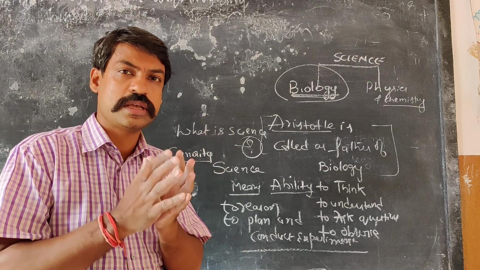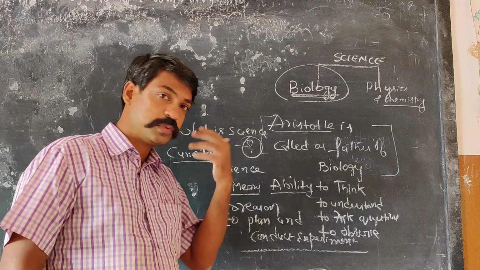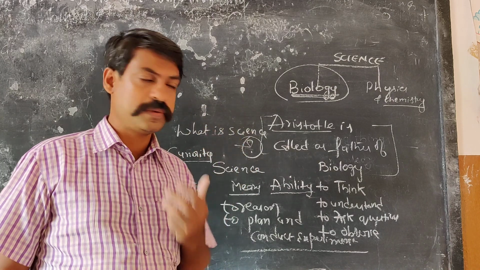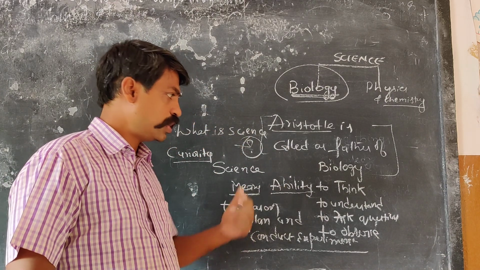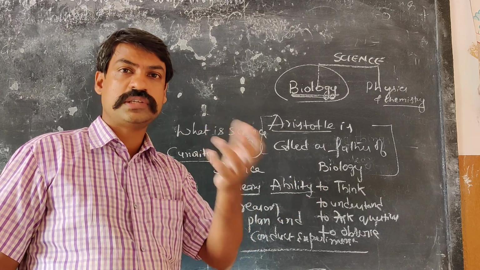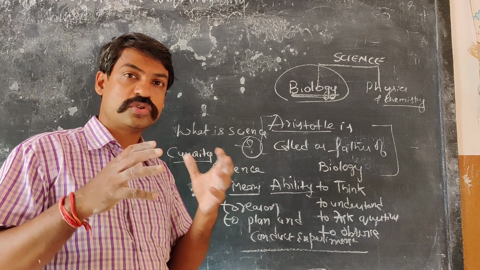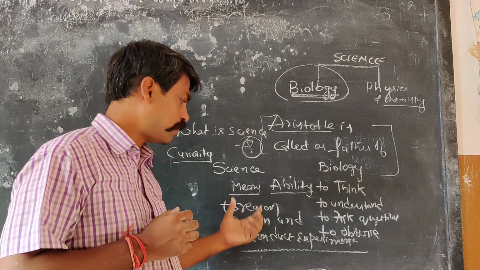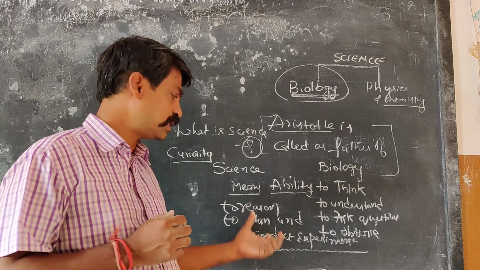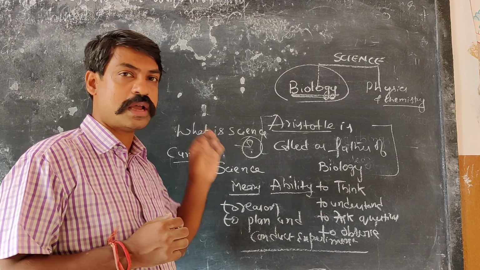So you need to think. So science is all about understanding, observing. First you have to observe what is happening. Then you need to think. You need to ask questions to yourself, to your friends, and to your teachers about that process. And when you know all the things and you want to try something new, always you have to plan and conduct experiment. This is the last stage. Planning and conducting experiment will only come at the last.